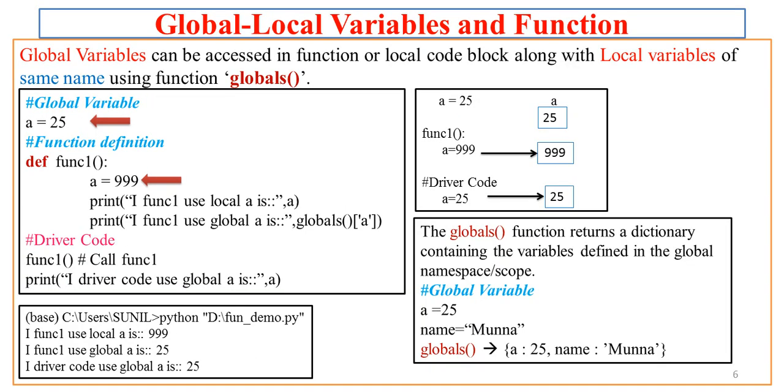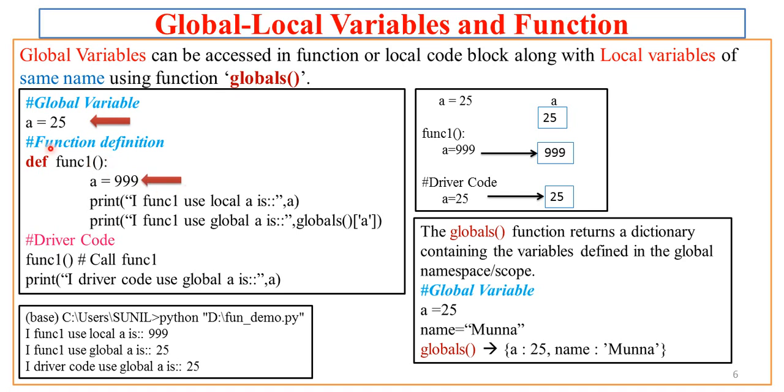Now let us try to understand the combination of local and global variables with the function. So here global variables can be accessible in the function or a local block of code along with the local variables of the same name using function globals. That means we have some requirement, like we have a global variable and we want to have a local variable with the same name as the global variable.